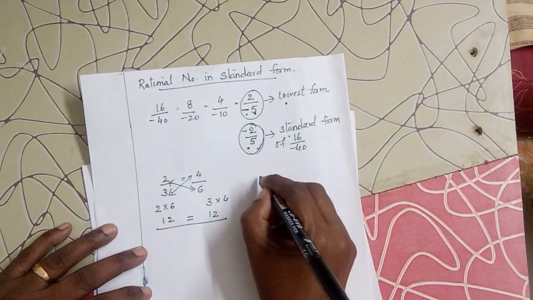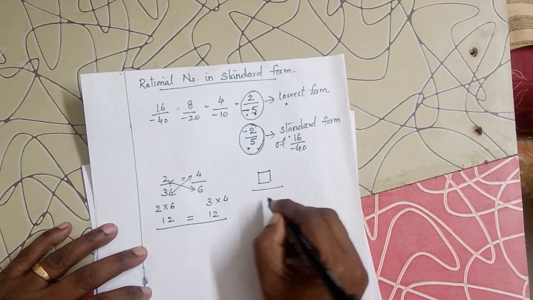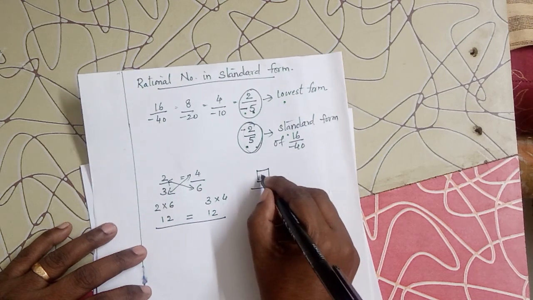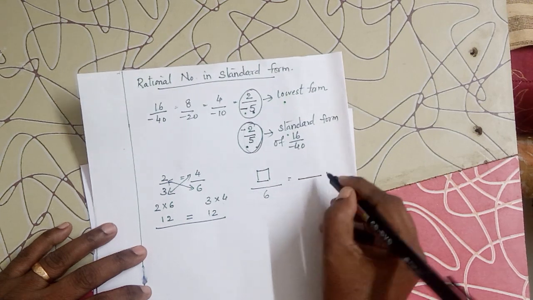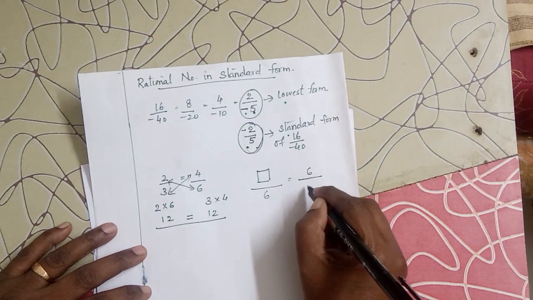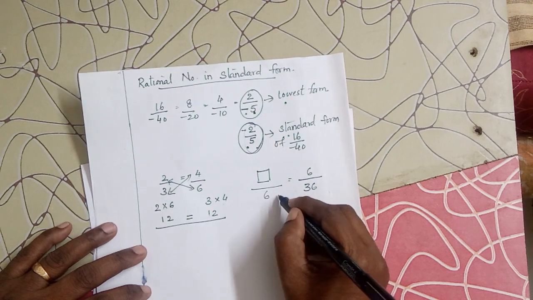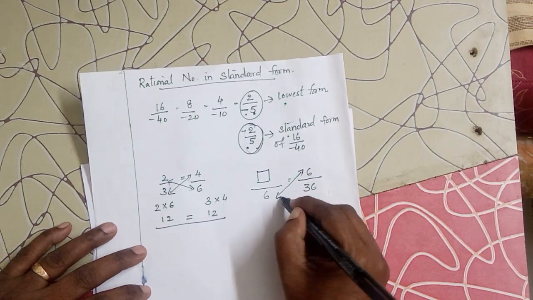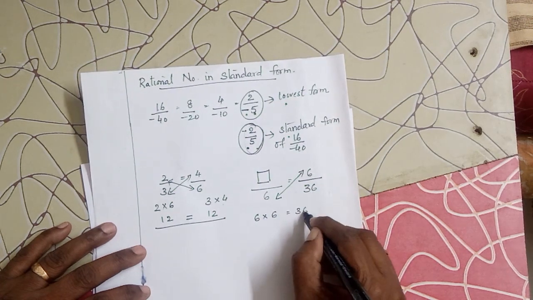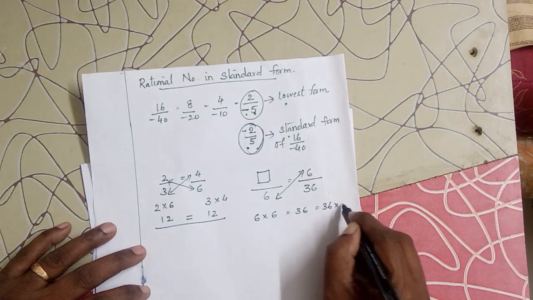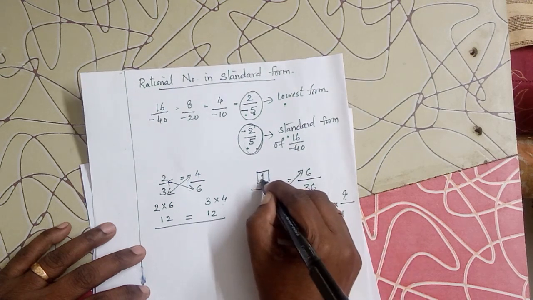Sometimes, I think you might have learned, such type of exercises were there in 7th standard. If you get a sum like this, blank upon 6 is equal to 6 upon 36, so you need to check. You see here, 6 multiplied by 6 is equal to 36. So you ask, blank is equal to 36 multiplied by what? 36 multiplied by 1. So here it will be 1.